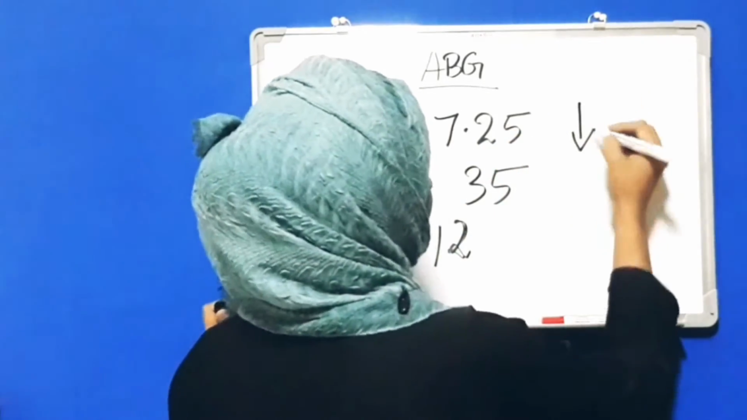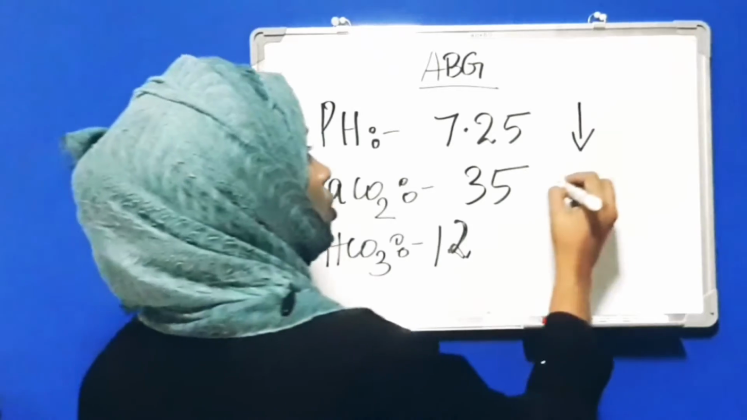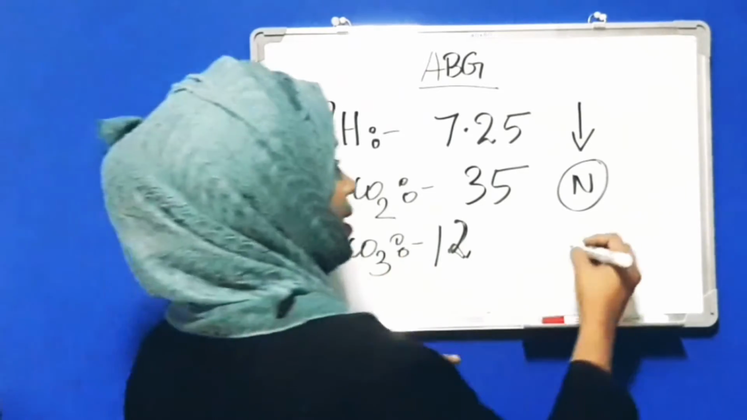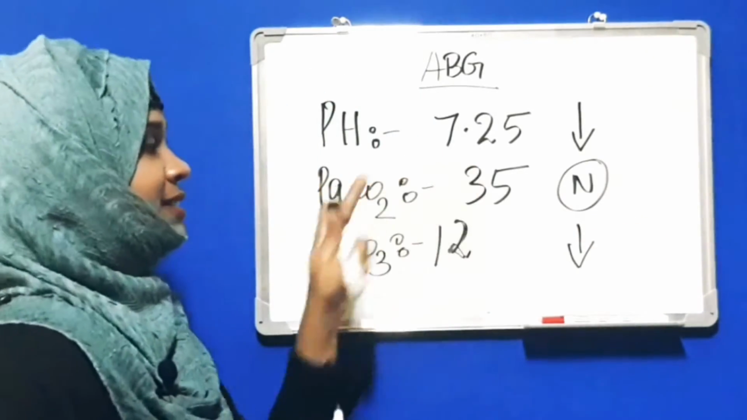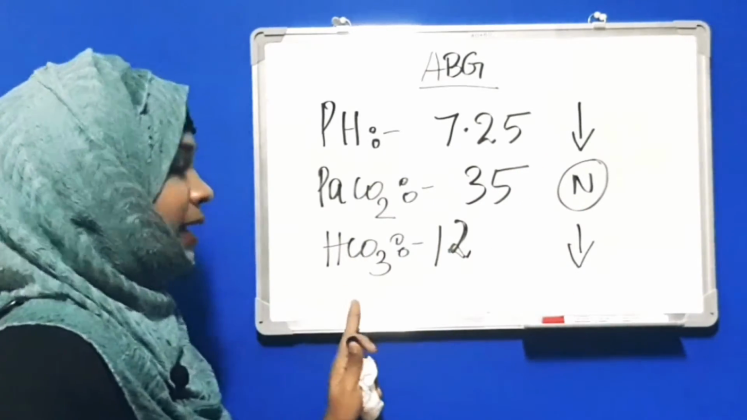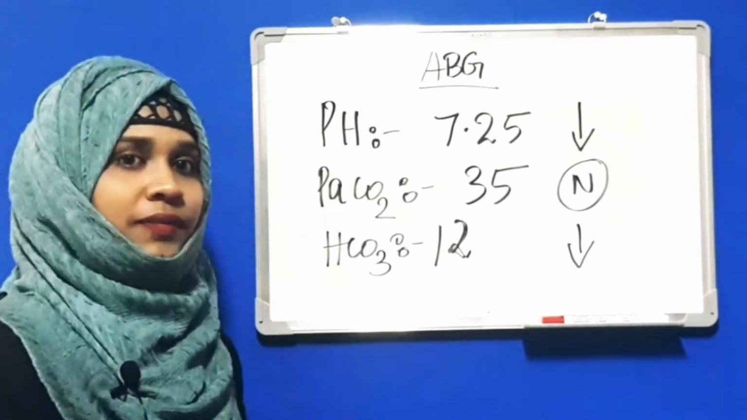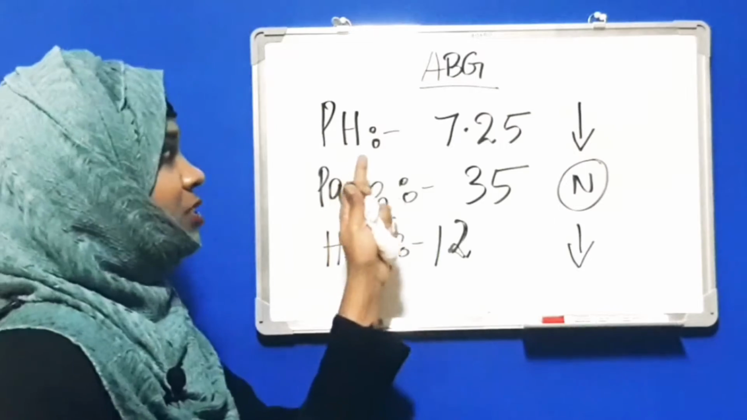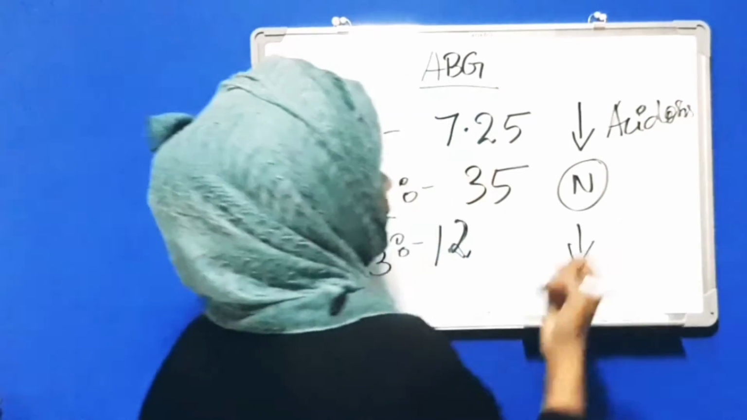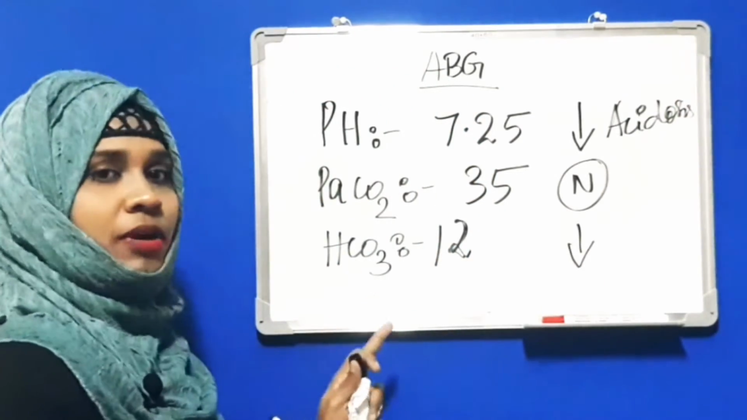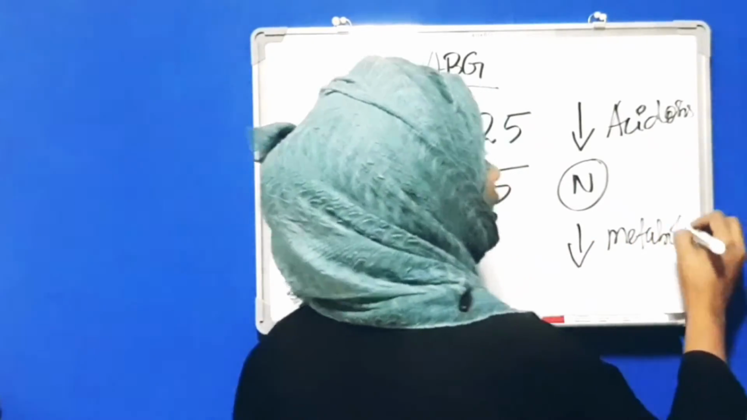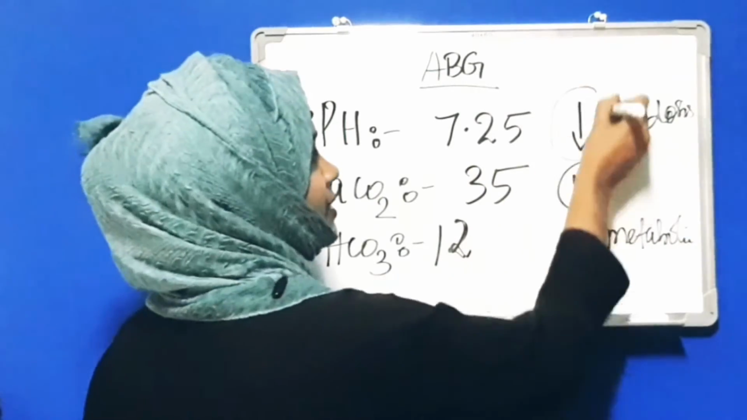7.25, that means less than the normal range. PaCO2 normal. And what about bicarb? 22 to 26. Here it is decreased. So here you can see the arrows are in the same direction. Before we taught you that if there is an increased amount of bicarb, the body will be alkaline. Okay. And here the pH is 7.25. That means acidosis. And which acidosis? The variation is in the component called bicarb. So this is metabolic acidosis, and you can see the arrows are in the same direction.